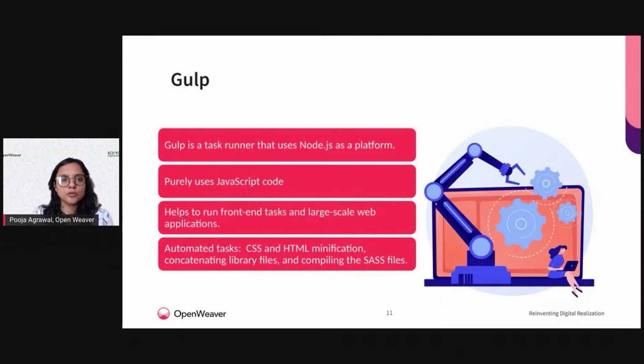Gulp. We've also used a task runner here, which can help automate a lot of tasks, thereby simplifying your game development. Gulp purely uses JavaScript code, and it runs front end tasks and large scale web applications very simply for you, enabling the minification of your CSS and HTML pages. All the concatenation with the different libraries is also possible with Gulp, so that you have your SASS files easily compiled.